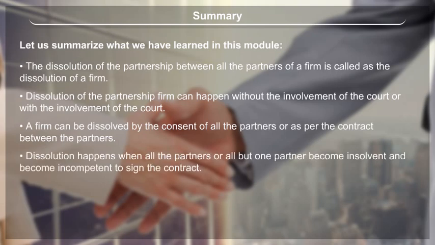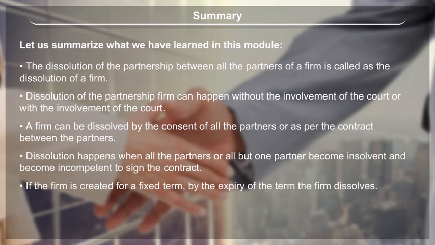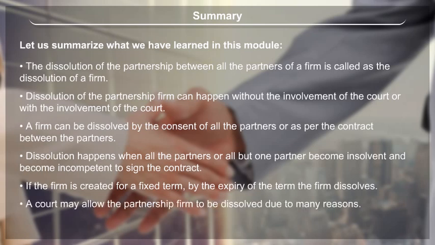Dissolution happens when all the partners or all but one partner become insolvent and become incompetent to sign the contract. If the firm is created for a fixed term, by the expiry of the term, the firm dissolves. A court may allow the partnership firm to be dissolved due to many reasons.